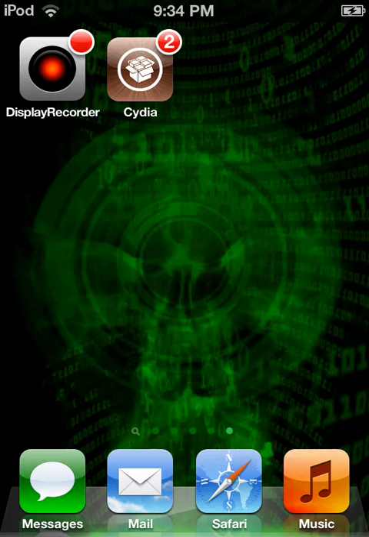Hi guys, today I'm gonna show you how to record your iPod Touch or iPhone screen with sound. First you will need a jailbroken device, iPod Touch or iPhone. If you already have it, go to Cydia.